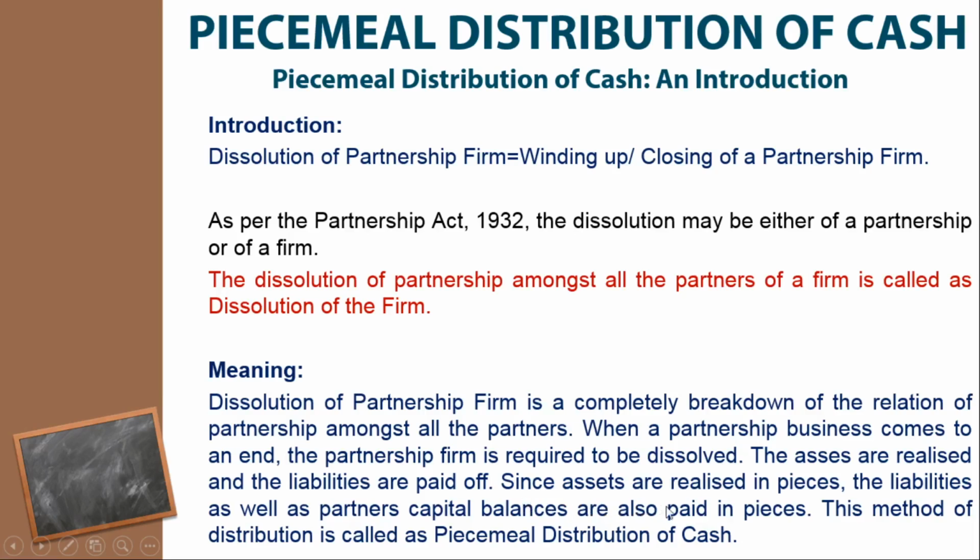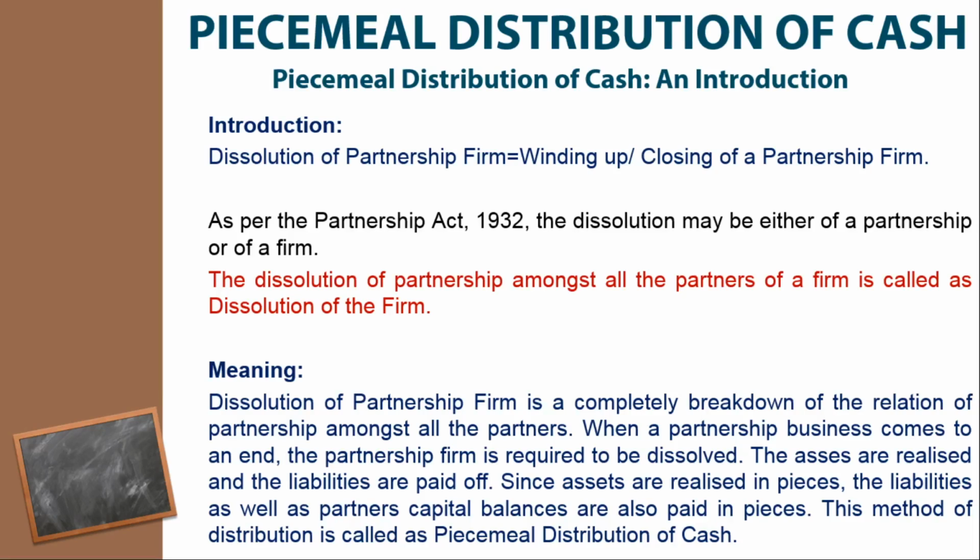Since assets are realized in pieces, as you know, if you want to sell the furniture or a building which is owned by our partnership firm, at that time it takes more time. It doesn't mean that when you want to sell the asset, at the same time it will be sold. Whenever you try to sell the asset, you have to advertise it, then somebody will come to you and ask for that asset. That means assets are realized in pieces. Hence, the liabilities as well as the partners' capital are also paid in pieces.